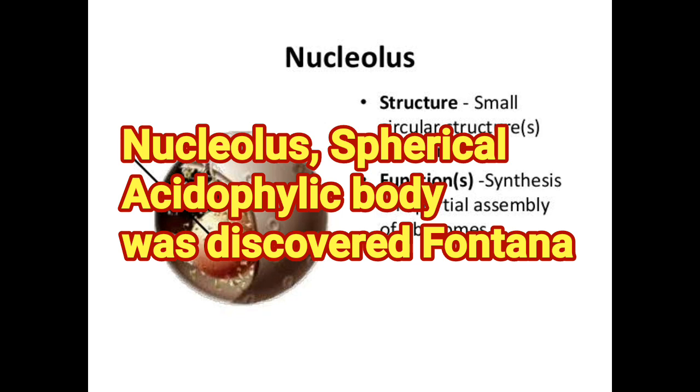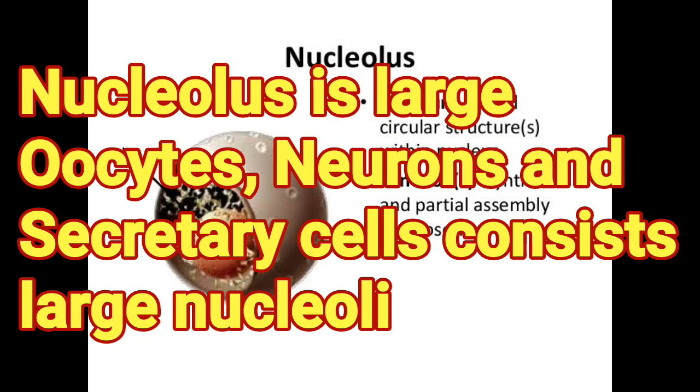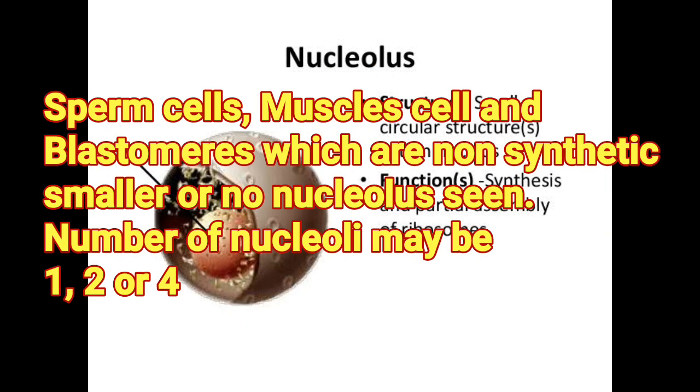Third, nucleolus. This spherical acidophilic body was first discovered by Fontana. The nucleolus is large in oocytes, neurons and secretory cells concerned with protein synthesis. In sperm cells, muscle cells and blastomeres, which are non-synthetic, a smaller nucleolus or none is seen. The number of nucleoli may be 1, 2 or 4.